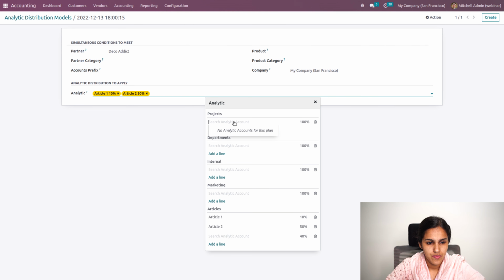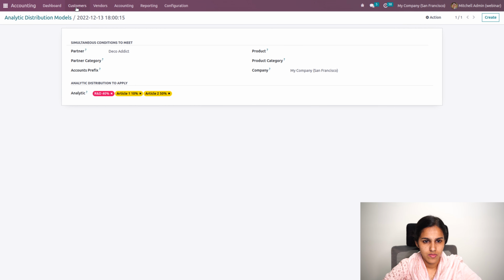For article 2, I can add 50%, and the remaining 40% I can add to R&D. So you can say article 1 is 10%, article 2 is 50%, R&D is 40%. So let's save.